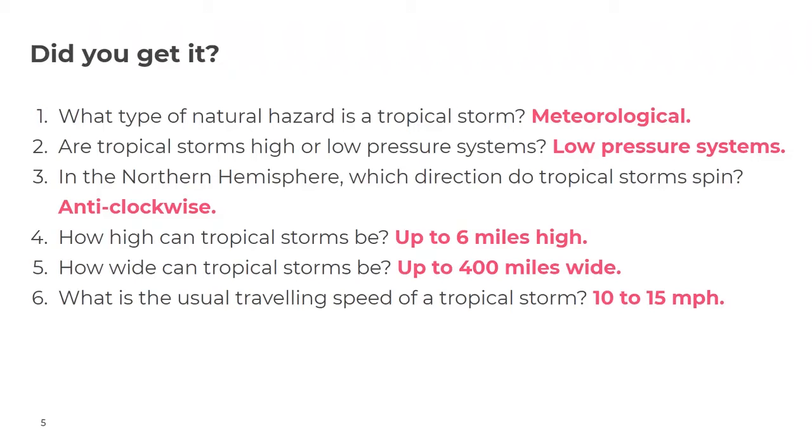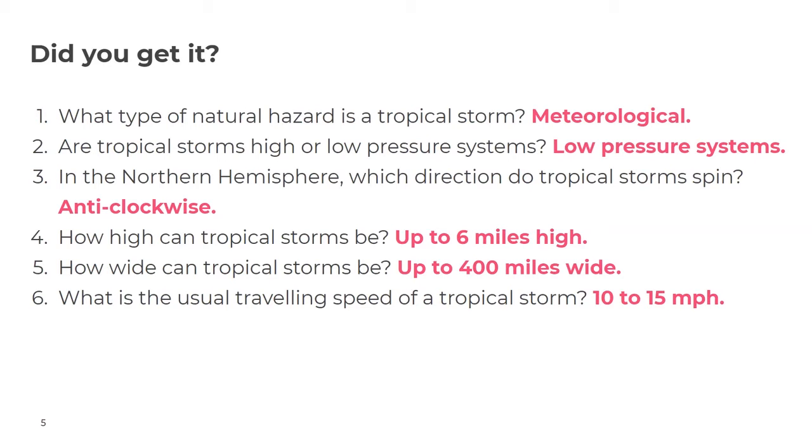So we're now ready to mark our work, so please make sure that you're using a different colour pen to do this. Give yourself a big tick if you've got it correct, and if you need to make any corrections, that's absolutely fine. So number 1, what type of natural hazard is a tropical storm? It's meteorological. Number 2, are tropical storms high or low pressure systems? They are low pressure systems.